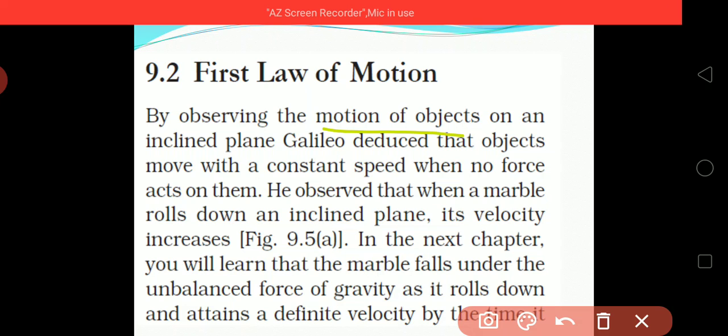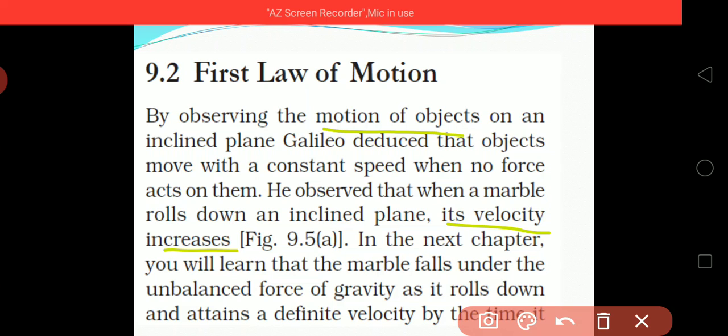We observe that when a marble rolls down an inclined plane, its velocity increases. Why will the velocity increase? Because the gravitational force acts on it, due to which it rolls down. And it has its own friction force also.